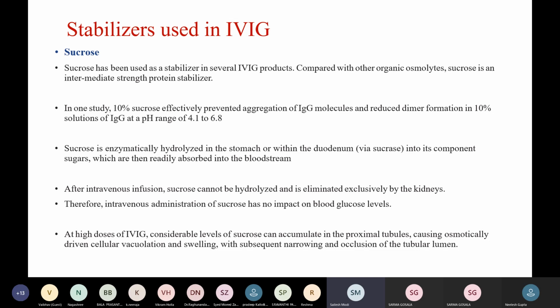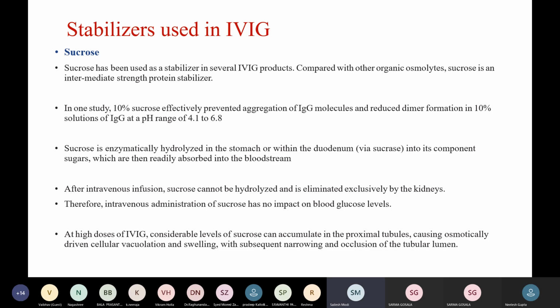Coming to each stabilizer, let us see a couple of slides on each stabilizer and how they influence glucose homeostasis and affect renal function. Coming to sucrose, sucrose has been used as a stabilizer in several IVIG products. Compared with other organic osmolytes, sucrose is an intermediate strength protein stabilizer. In one study, 10% sucrose effectively prevented aggregation of IgG molecules and reduced dimer formation in 10% solutions of IVIG at a pH range of 4.1 to 6.8.